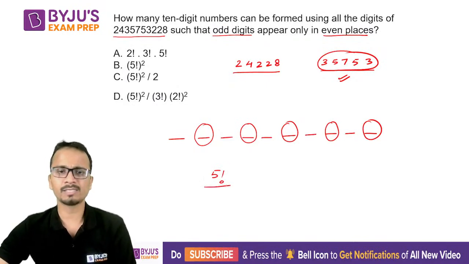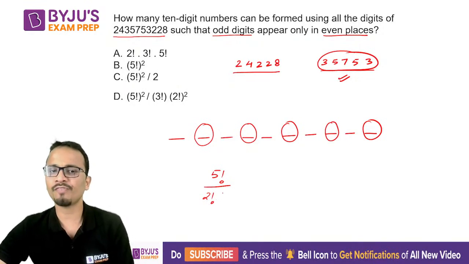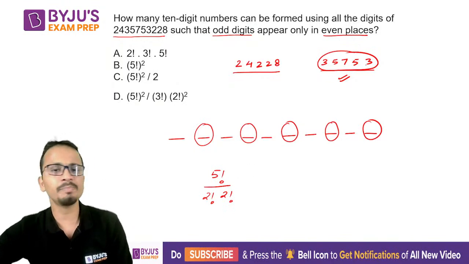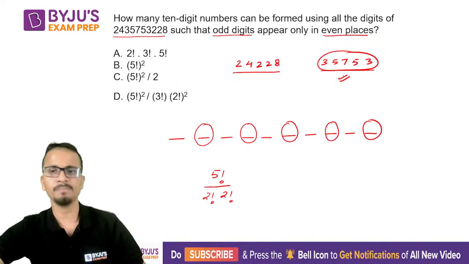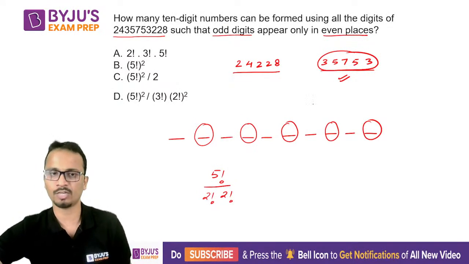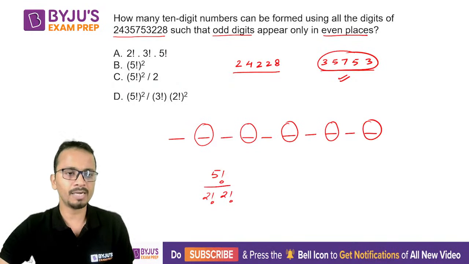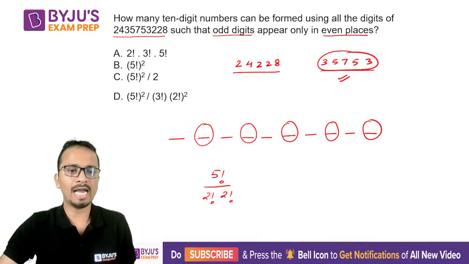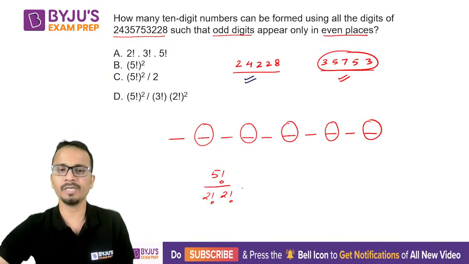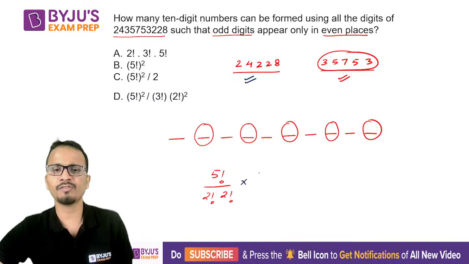But since 3 is repeated twice, I'll divide it by 2 factorial. Also 5 is repeated, so I'll again divide it by 2 factorial. So 3 is repeated twice, divided by 2 factorial. 5 is repeated twice, against that again divided by 2 factorial. Now for the remaining part, the odd places. So at these odd places which are left, now these even digits may appear. So again, 5 places are left where 5 digits will appear in 5 factorial ways.